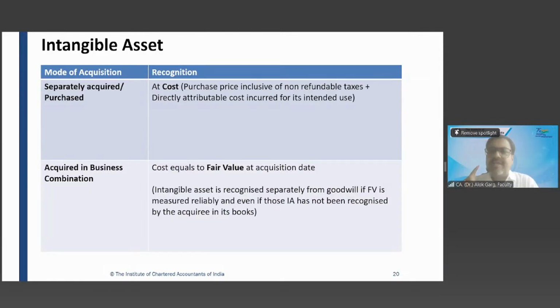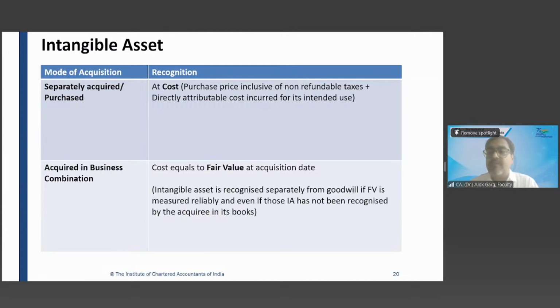So the point is, my dear friends, when companies are acquiring another company, there are two things. Number one, they are valuing the assets and liabilities on the basis of fair value. Because I am acquiring, I do not have the assets, I am acquiring. So the companies are valuing the assets and liabilities at fair value, number one.